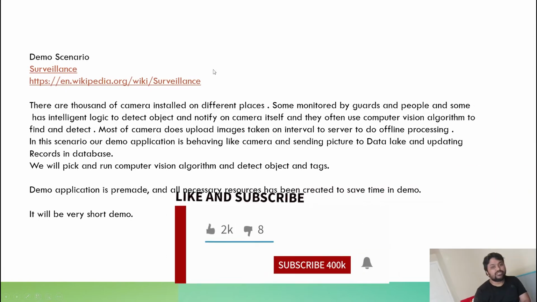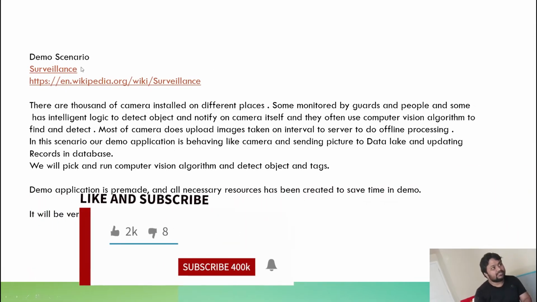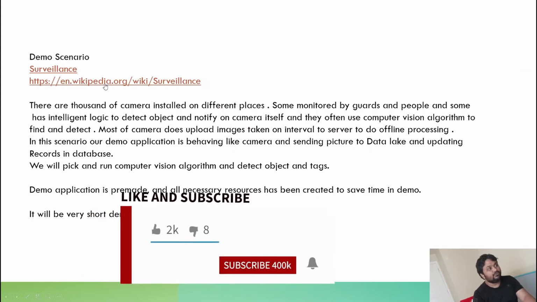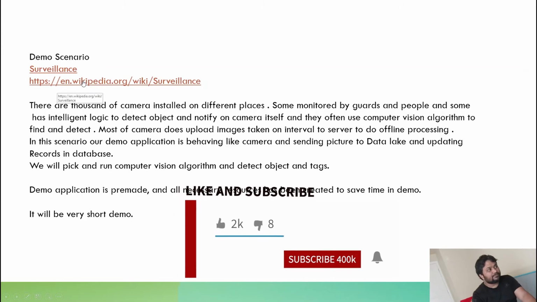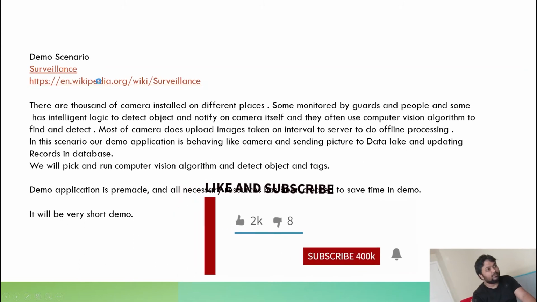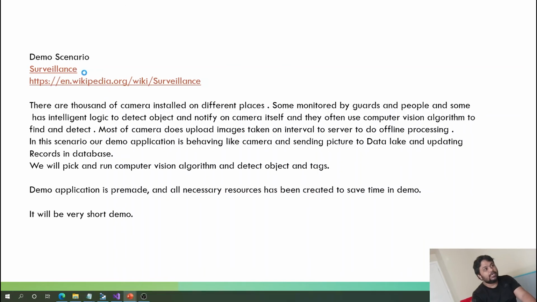So the demo scenario I was thinking of: if you go and see Wikipedia, you have heard about surveillance, right? A lot of surveillance happens around the world, like a lot of cameras installed in different places, where some cameras are monitored by guards and people, and some have intelligent logic to detect different things.